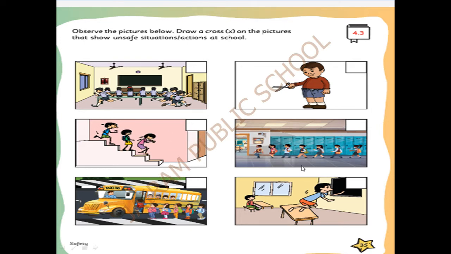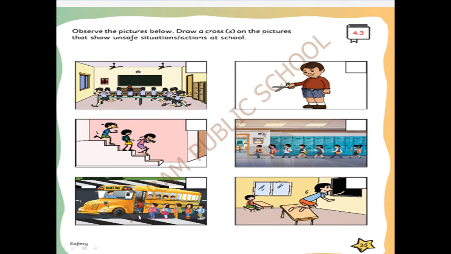Next we can see what picture this is. The students are going to the classroom in a line. See how quietly and neatly they are going into the classroom. By seeing this itself, we are feeling very happy to see this picture. So everybody should go in a line. So this picture is a very safe situation. So you can put a tick here.